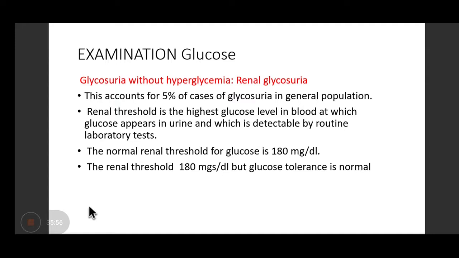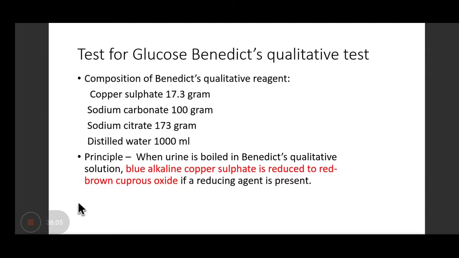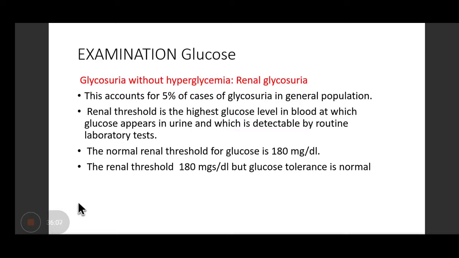Okay? Now, glycosuria without hyperglycemia is known as renal glycosuria. Meaning, what is the problem here? There is no hyperglycemia. Okay? The patient does not have hyperglycemia, yet glucose is appearing in the urine. This is because the renal threshold has been crossed. So normally in a healthy individual, the renal threshold of glucose is 180 milligram per dl. Okay?